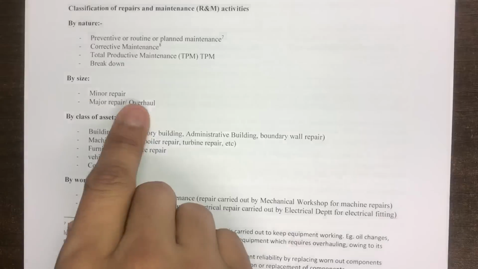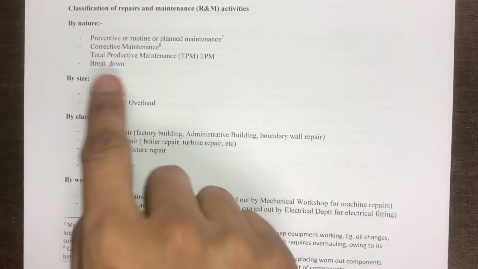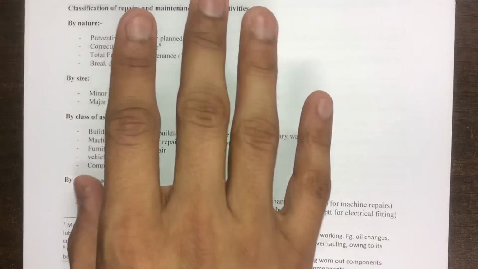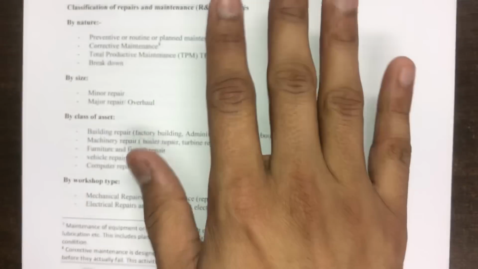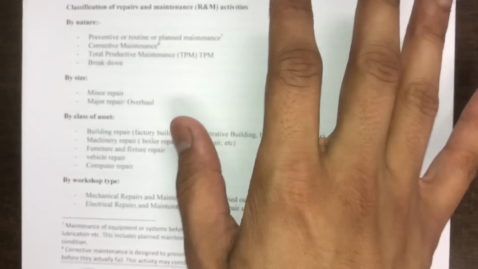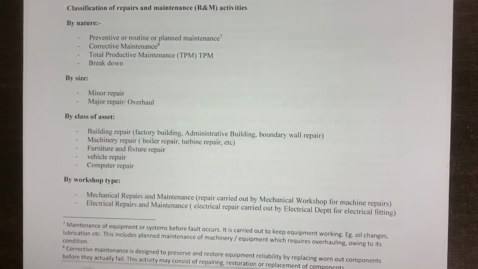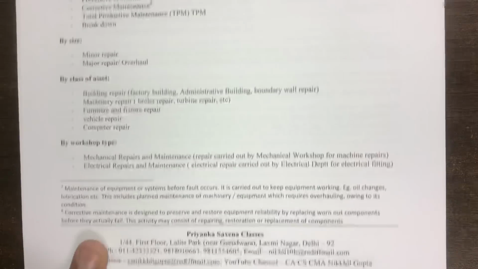Second is by size: minor repair, major repair. That is by size, obviously amount. And I've already told you, size doesn't matter. Amount doesn't matter. Amount can be high, amount can be low. You have to see the nature and the benefit of that particular repair to decide whether it is revenue or capital.